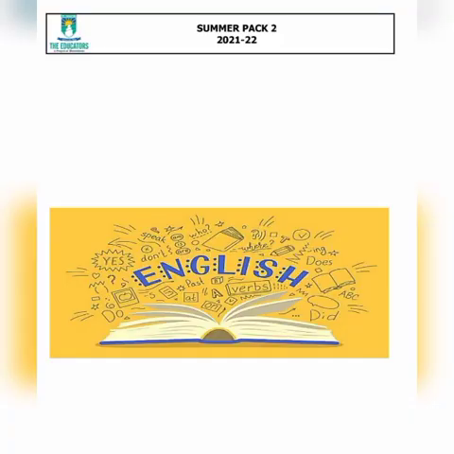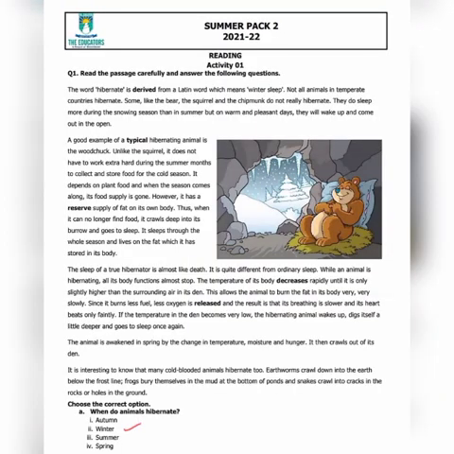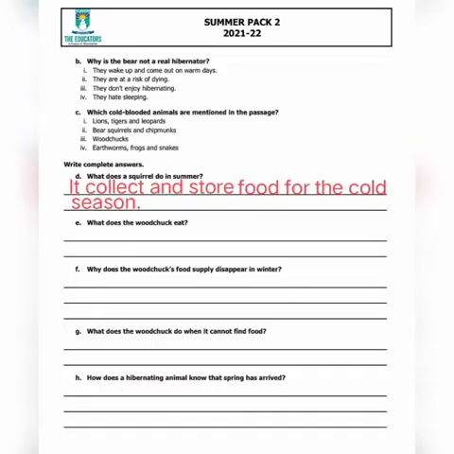There are many creative and interesting activities in your English subject. Let's start. First activity is comprehension. As you all know, a comprehension is a passage or paragraph. You will read the paragraph and then answer the questions. Like I have done the first MCQs. Where do animals hibernate? After reading the passage, you will understand that animals hibernate in winter. Like this, you will do the next MCQs.